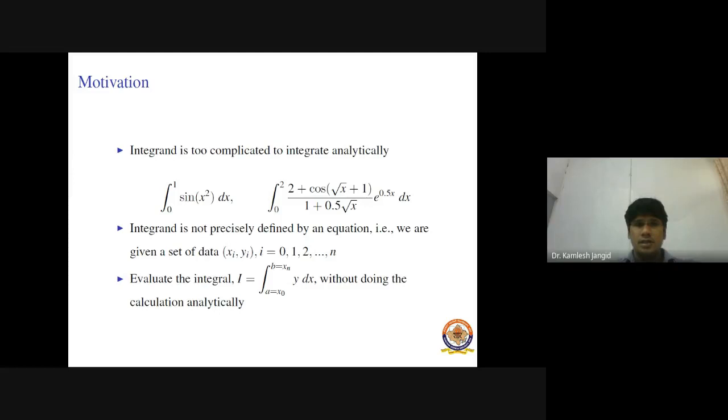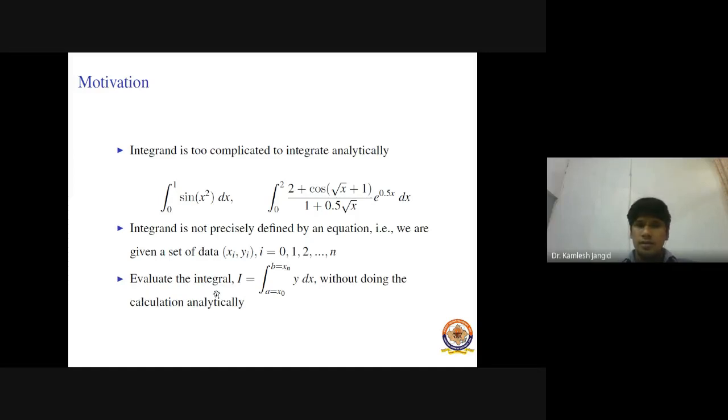If your given integrals are of this form, integration from 0 to 1 of sine of x square, integration from 0 to 2 of this integrand over dx, it means your integrals are too complicated and we do not know the analytical methods to evaluate them. For the second case, if your integrand is not precisely defined by an equation, but we are given a set of data values, it means we do not know the exact nature of the integrand, but we are given discrete data values of the function called the integrand.